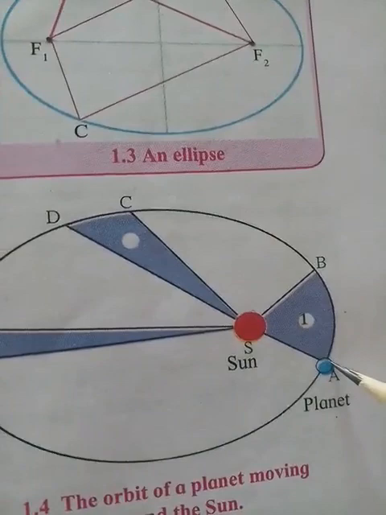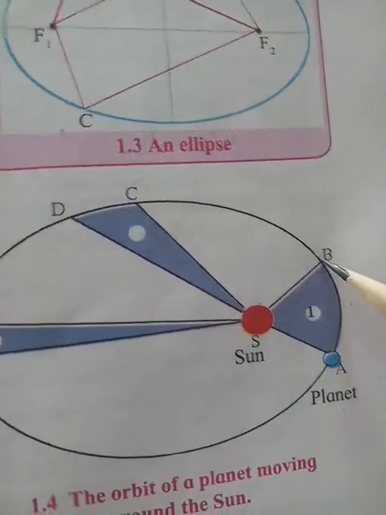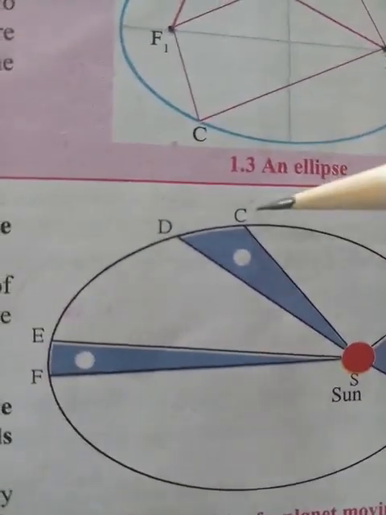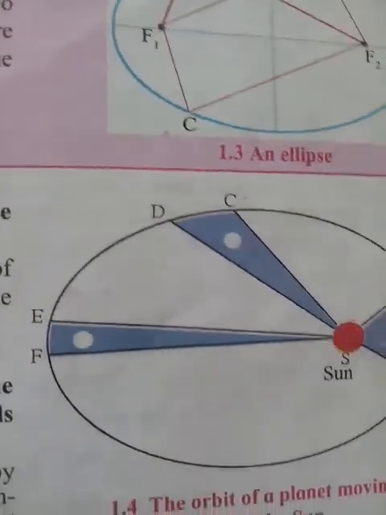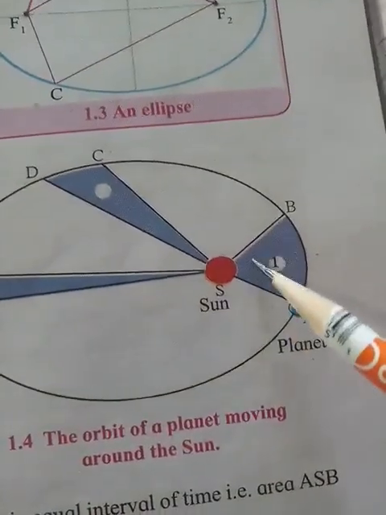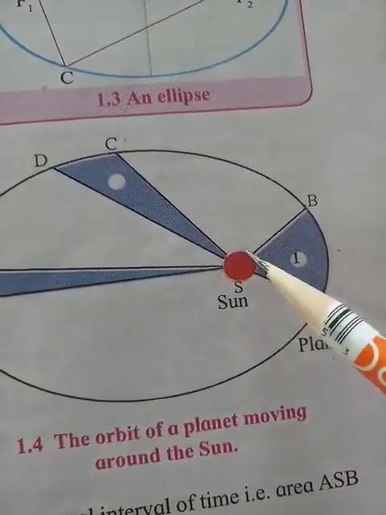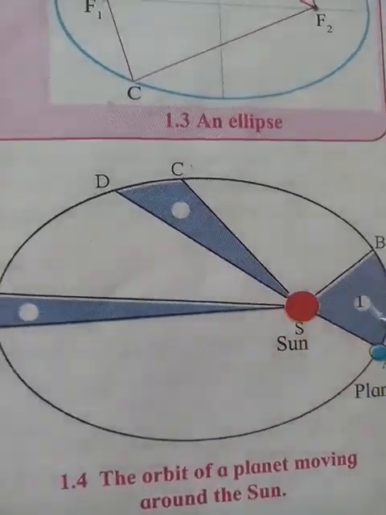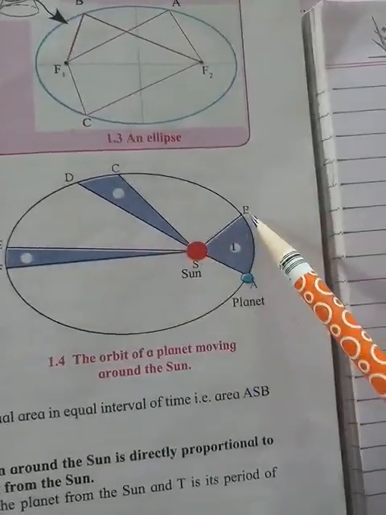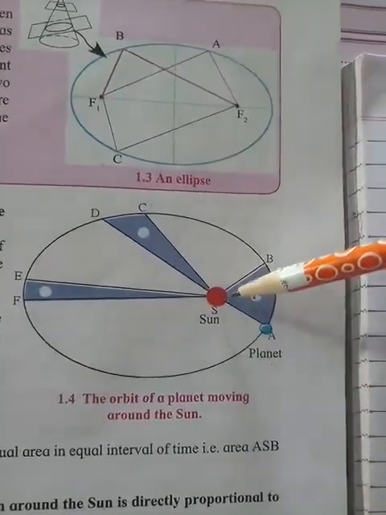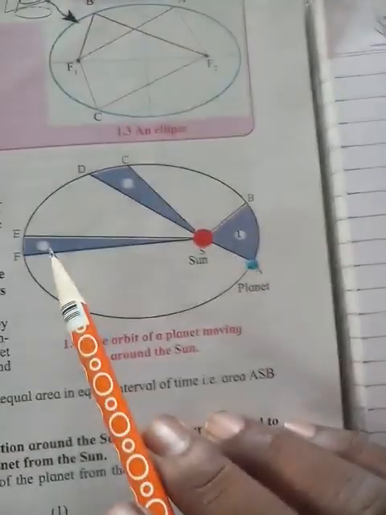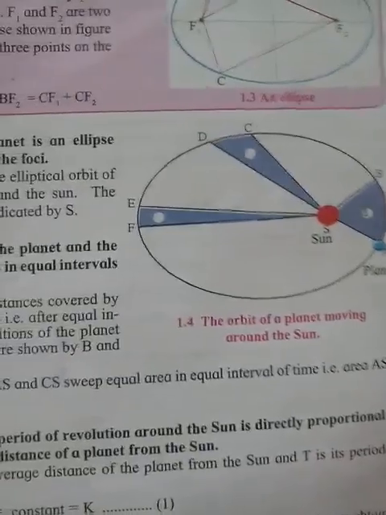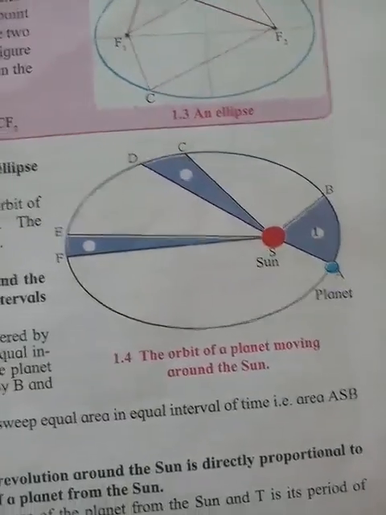suppose this is one planet moving from A to B in a given interval of time, and from B to C or from C to D. So the area covered by that line is equal: the area between the sun, B and A, and between the sun, D and C, or the sun, E and F, these areas are equal. The only thing is that the time intervals should be equal.